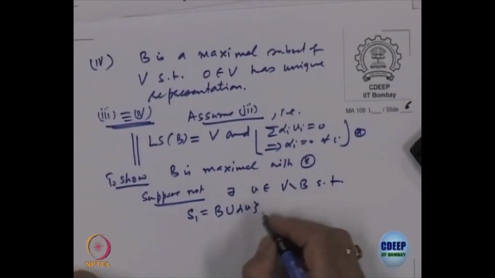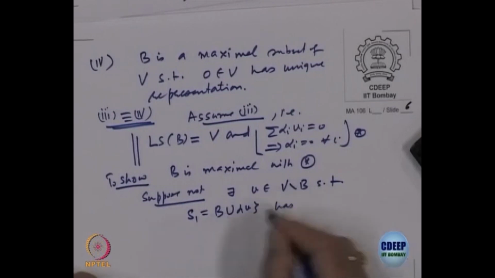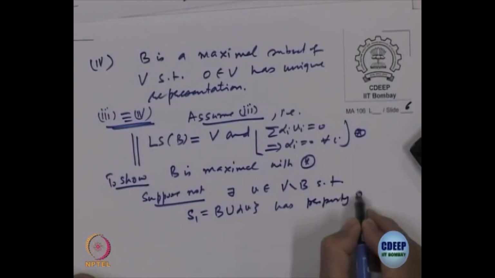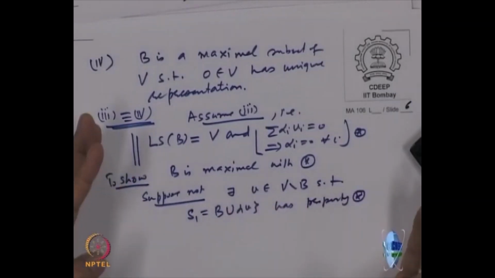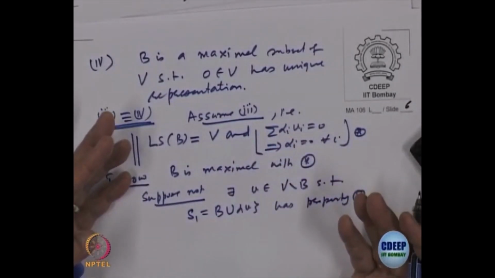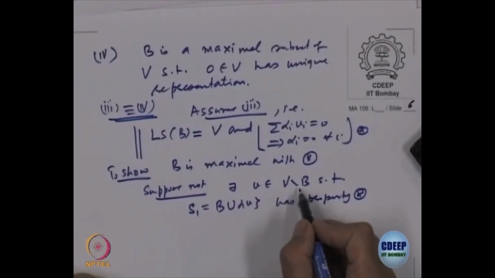So, if it is not maximal with that property star, that means I can add one more, make it bigger with that property, right. So, I am adding a vector V which is not in B to it.